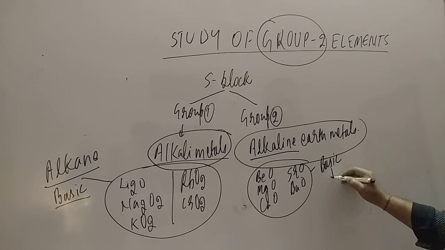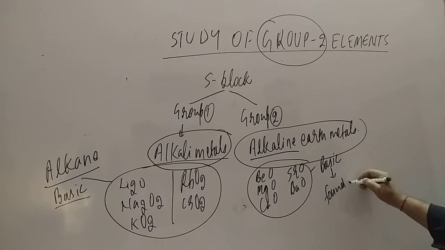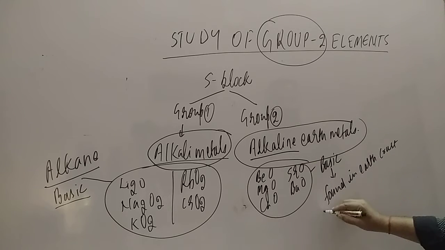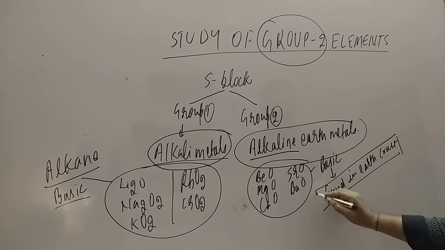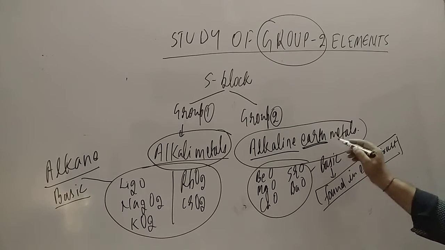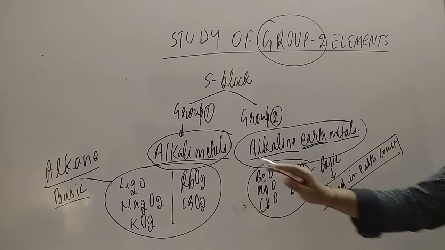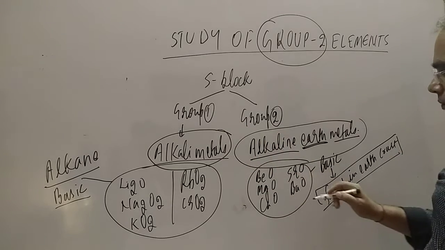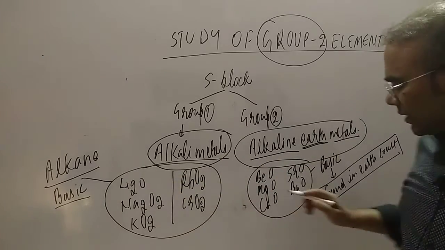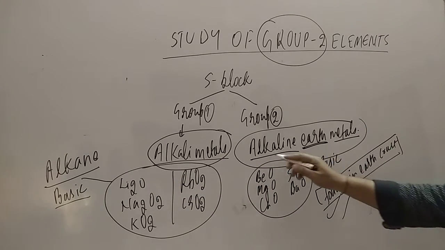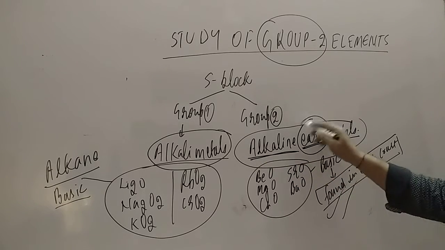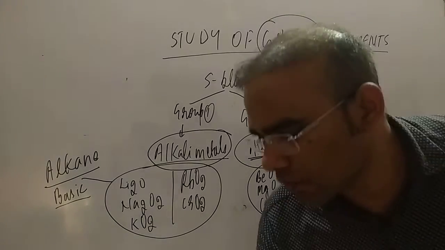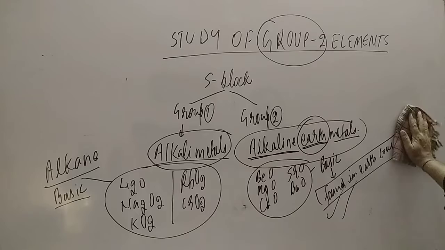But what they are saying is that they are found in the earth's crust. Since they are found in the earth's crust, they are known as alkaline earth metals. Their oxides, whether group 1 or group 2, are all basic because they are metal oxides, but group 1 metals are not found in the earth's crust, while here they are. So earth is the extra added word. I hope this is clear to you why they are known as alkali metals and alkaline earth metals.